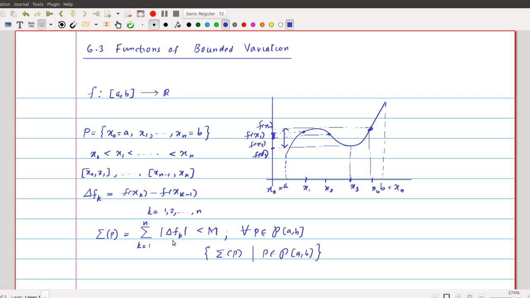If this statement is true, then we can say that this set is bounded. So if this is bounded, then f is called a function of bounded variation. Okay, this is the definition.